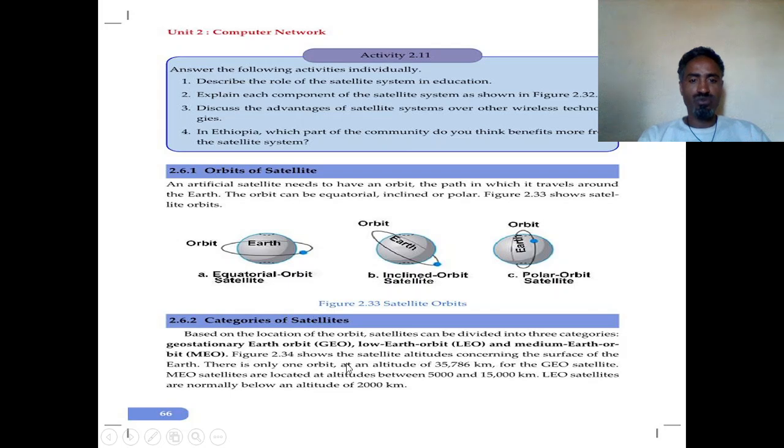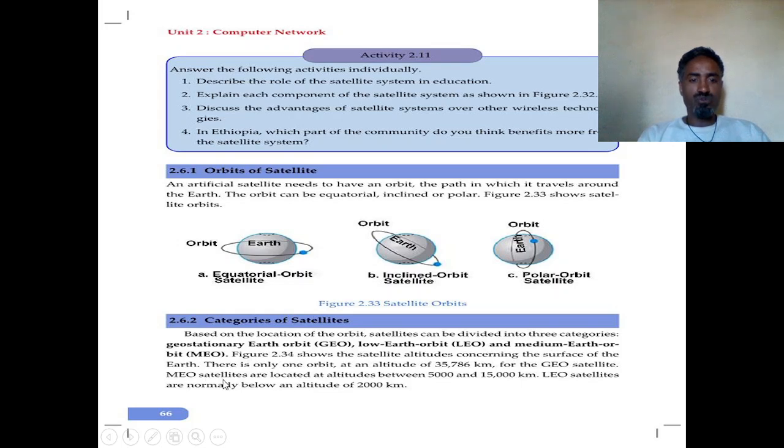And when we place a satellite at about 35,786 kilometers, we say it is geostationary Earth orbit. When we place it between 5,000 and 50,000 kilometers, we say it is medium Earth orbit. And when we place it below an altitude of 2,000 kilometers, we say low Earth orbit.